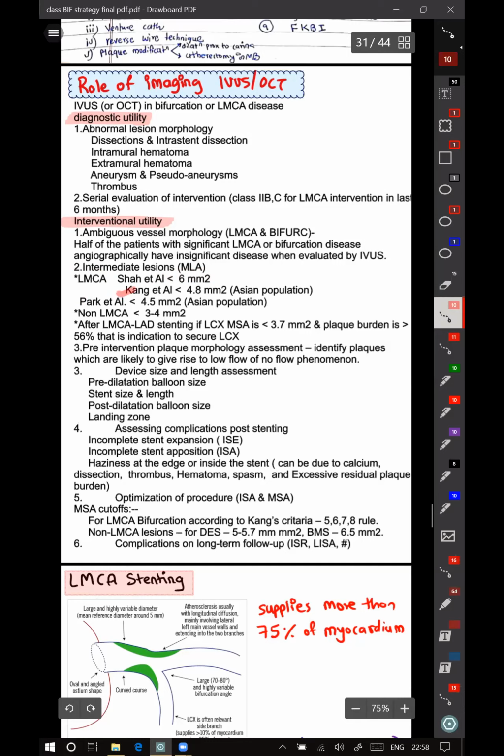The Kang and Park studies both involved Asian populations, which are smaller than the Western population. In them, the cutoff was found to be 4.8 and 4.5. So they have clearly written that for non-Asian population, 6 millimeters should be the cutoff. For Asian, 4.5 or 4.8 you can use. And for non-LMCA, 3 to 4 mm is the cutoff. This is so because the vessel sizes vary dramatically from person to person. So there can't be a single cutoff for non-LMC lesion.